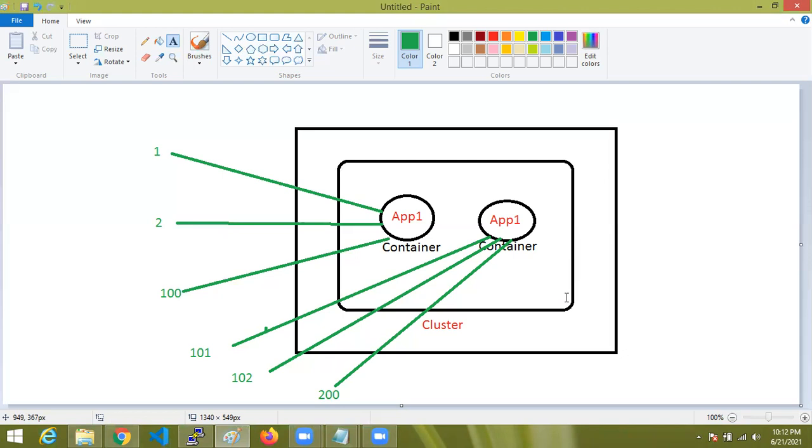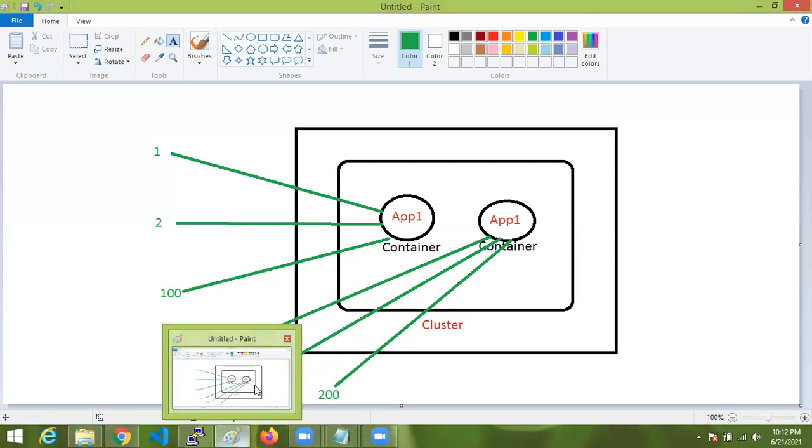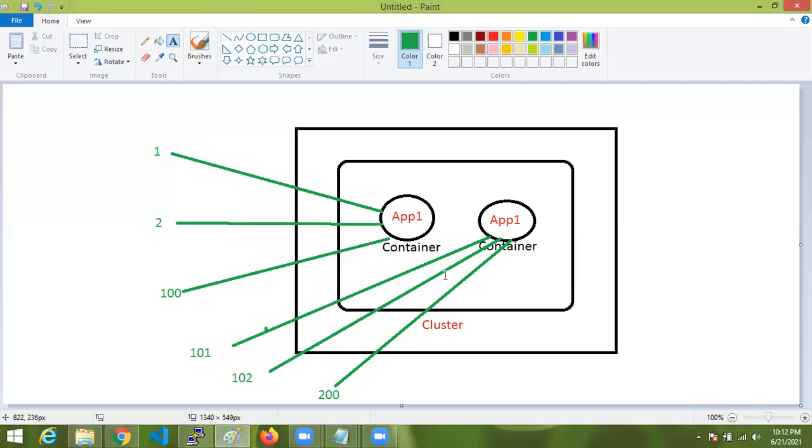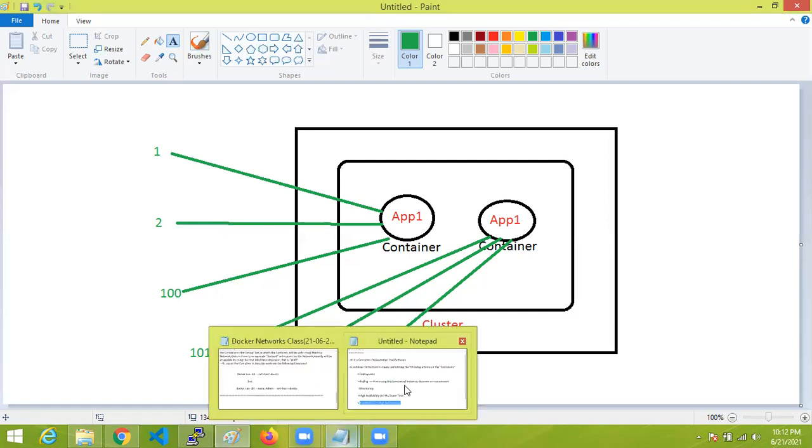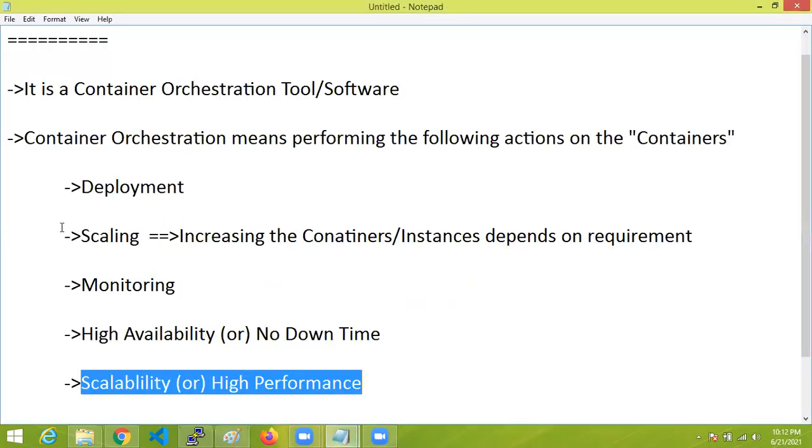Everything will be automatic once you install Kubernetes in your infrastructure cluster. Whatever containers you created in that cluster are handled by Kubernetes. When there is high traffic, it scales up. When there is low traffic, it scales down. Like that, everything happens automatically by Kubernetes. That is scaling.